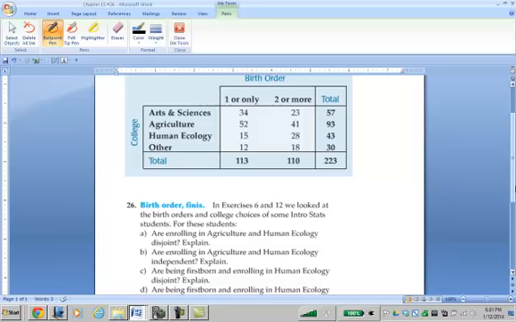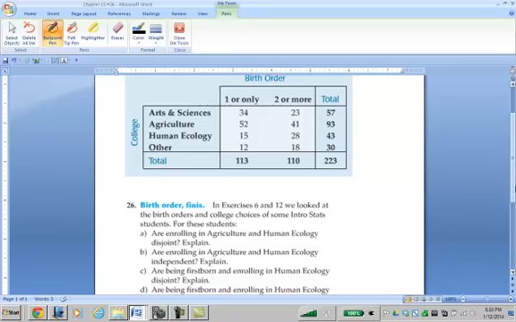B. Are they independent? No. Disjoint probabilities cannot be independent. The reason is that if two events are independent, then the probability of one event does not affect the probability of the other. Now, if you are an arts and sciences student, it completely affects the probability that you are agriculture, human ecology, or other. Namely, if you are arts and sciences, then the probability that you are agriculture is 0, the probability that you're human ecology is 0, and other is 0.